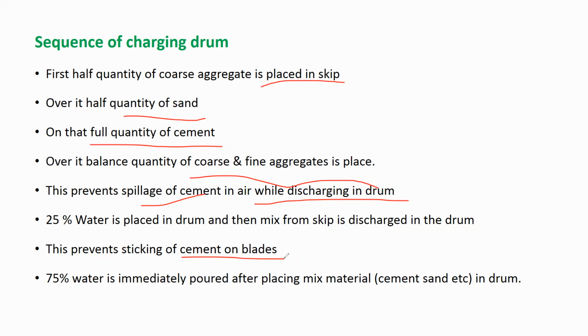All this you put into the drum by releasing the skip. Before that, there should be 25% of water inside the drum. After putting the materials, add the remaining 75% of water. Then the mixing takes place as the blades rotate. So this is the sequence.